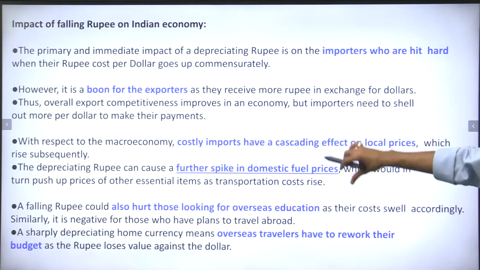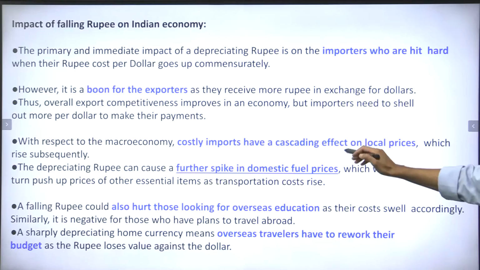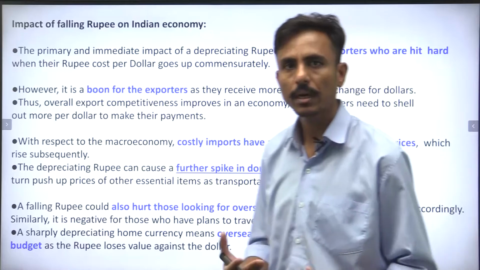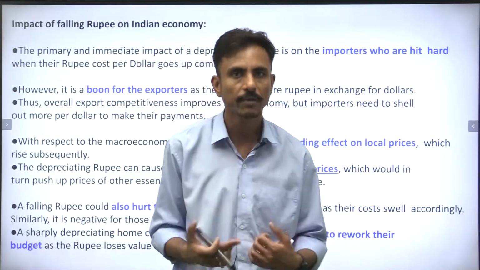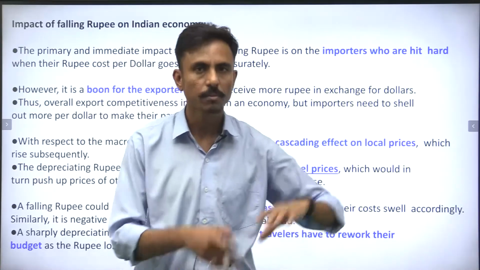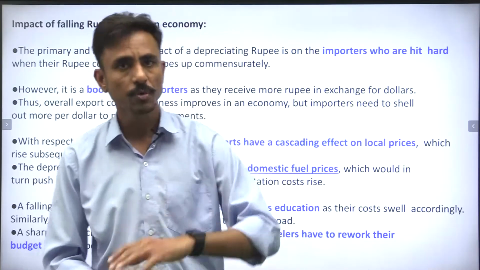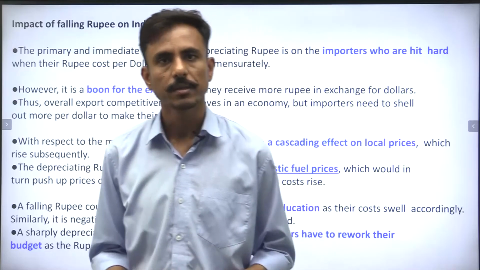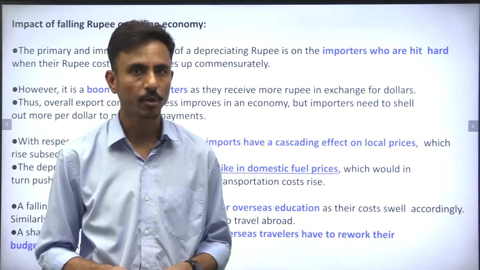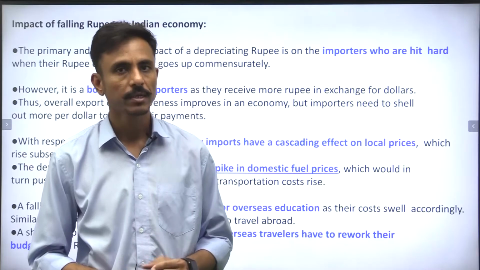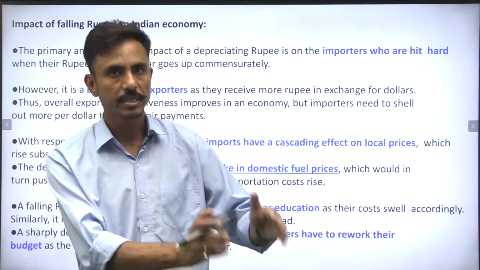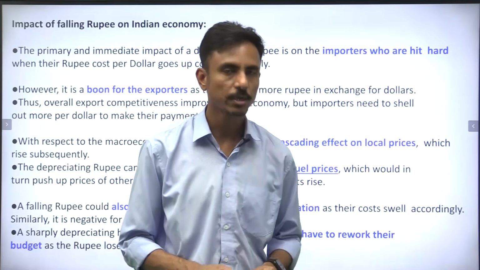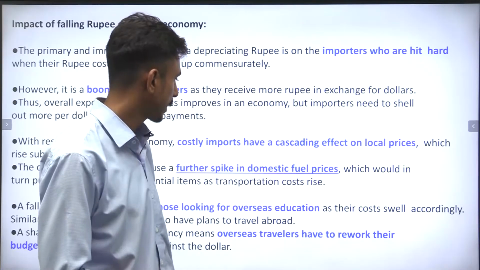And we have discussed all these things. Costlier imports have a cascading effect on local prices, something we discussed. And because, guys, we are an oil importing nation, we do not have oil resources, and therefore we import oil from Gulf countries, and when the imports become costlier, our oil prices would also shoot up, and rightly so. The crude oil has crossed $120 per barrel, right? And if I compare it with last month, it was just $85 per barrel. So there has been a huge spike in the international crude oil prices because of the Russia-Ukraine crisis.